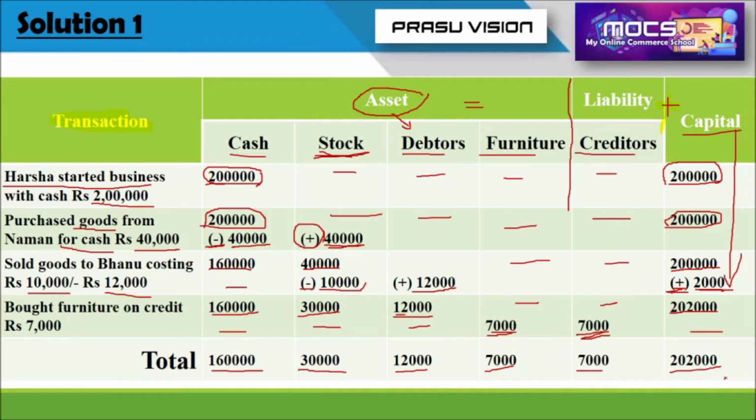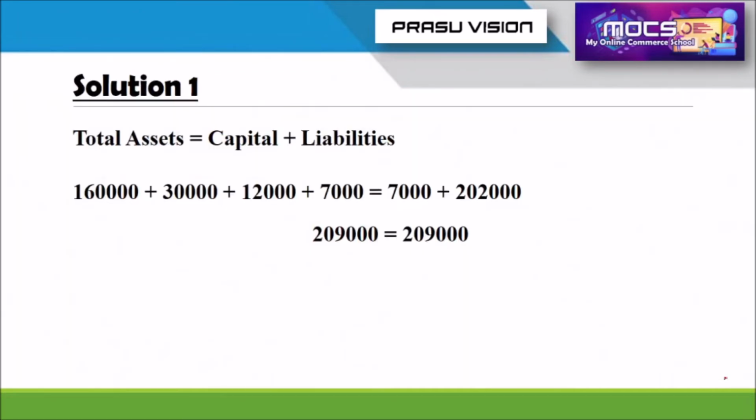Dear students, please remember how to prepare and record the transactions using accounting equation. Then we have to check whether our accounting equation is right and we have recorded everything properly. That can be found out using the accounting equation. So we are getting different values. Write the equation: total asset is equal to capital plus liability.